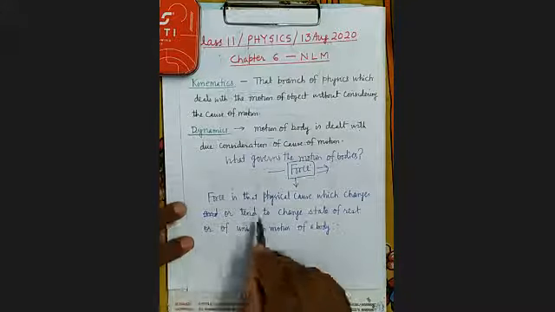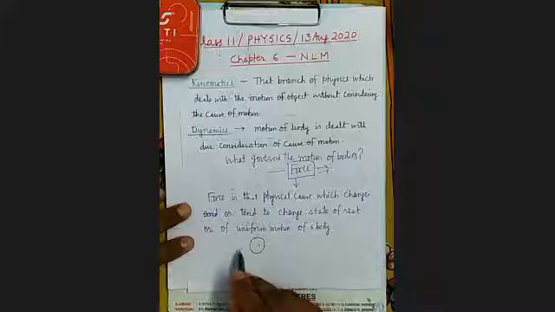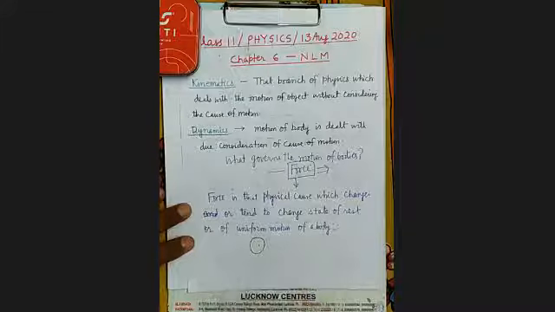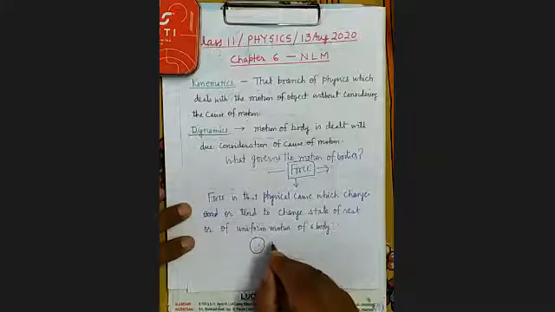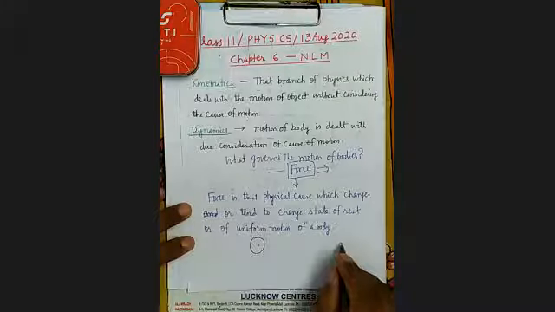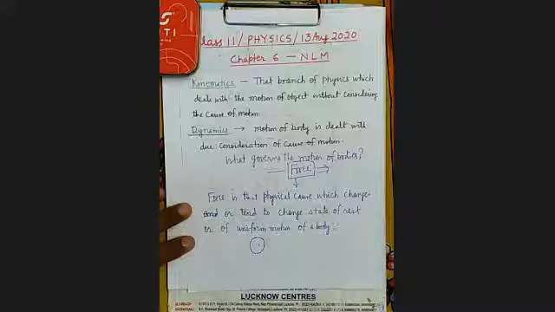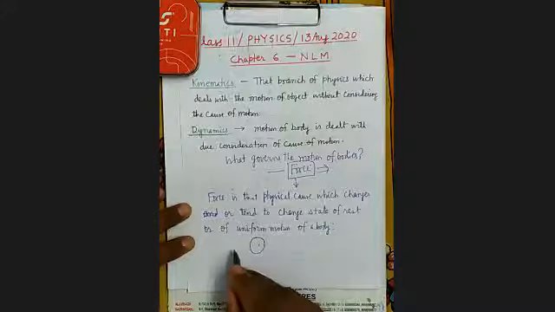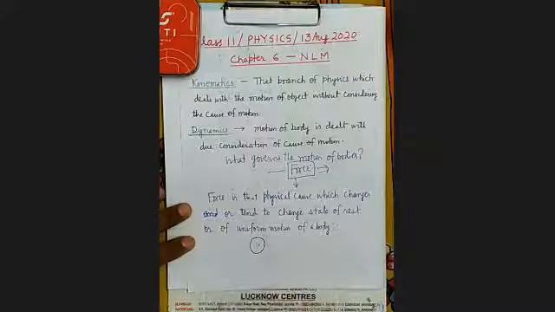Now here the body is at rest. On applying the force, what will happen? The body will come into the state of motion. So what is one effect of the force? It brings the stationary body into motion. Second, it can change the velocity of the body.